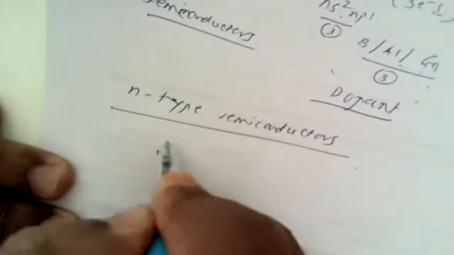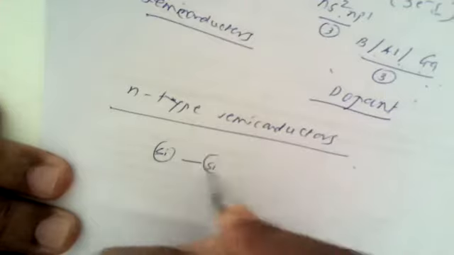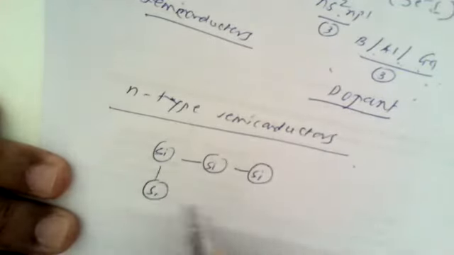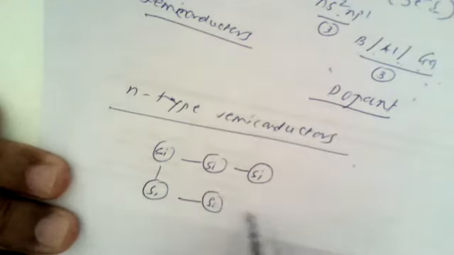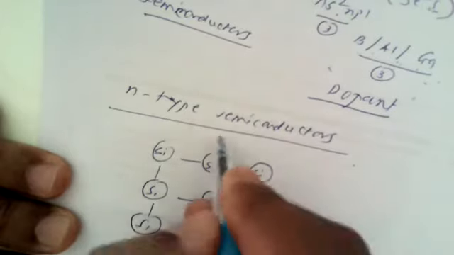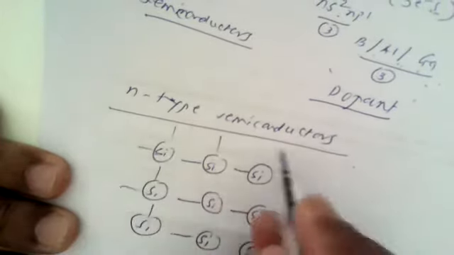What is this N-type semiconductor? If we show the diagrammatic representation of pure silicon material, we can show it like this. This is a part of the crystal structure of pure silicon.